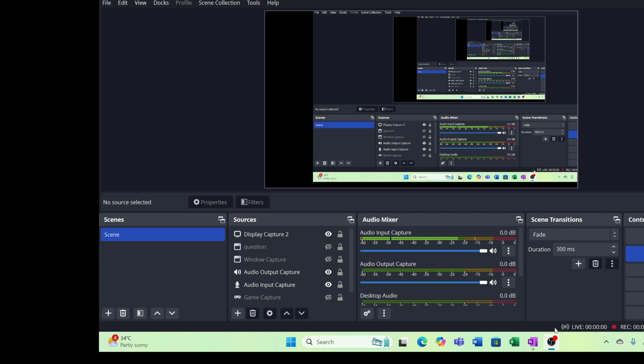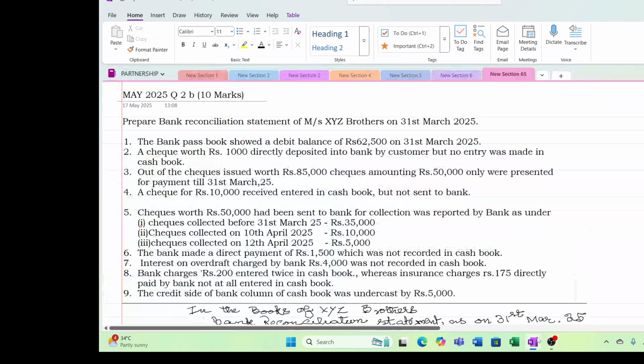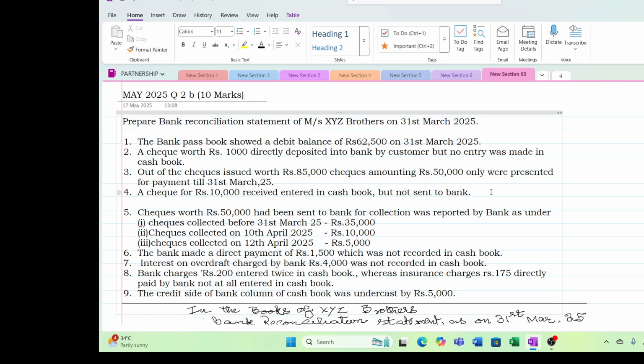Today I am here with yet another bank reconciliation statement. This is a question asked in May 2025, recently, about 2 days ago. It's for 10 marks, and it starts with the debit balance of passbook. So without wasting much further time, let us get into the video.